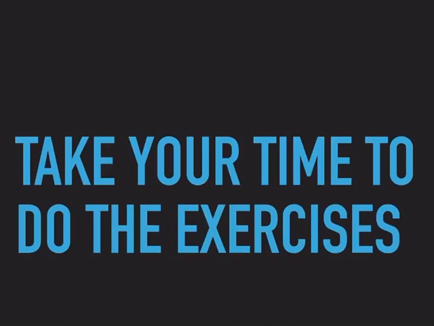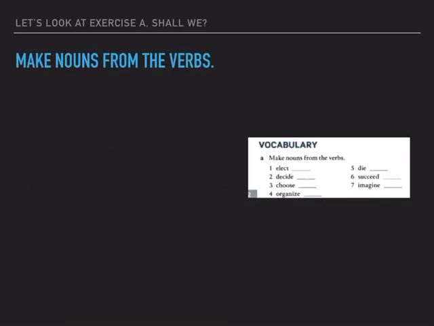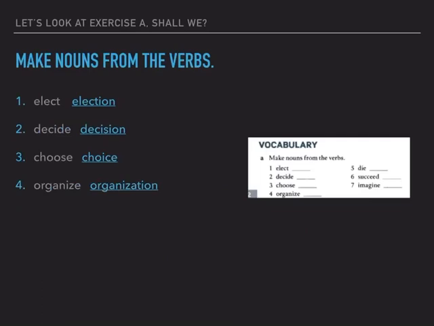So welcome back. Are you ready to correct? Here we go. Letter A, make nouns from the verbs. So we have number 1, elect, election. Number 2, decide, decision. Number 3, choose, choice. Number 4, organize, organization. Number 5, die, death. Number 6, succeed, success. And number 7, imagine and imagination.